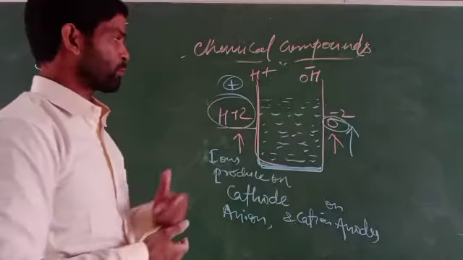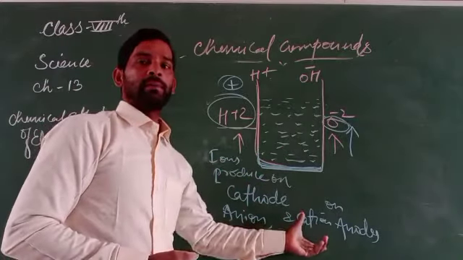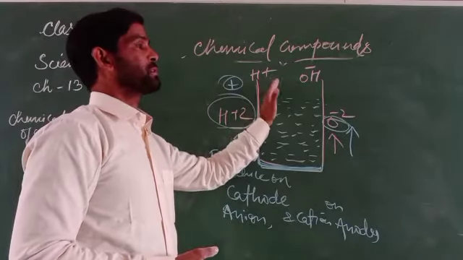How does it flow? Because of the production of cations and anions, it will be eligible to produce either hydrogen or oxygen.